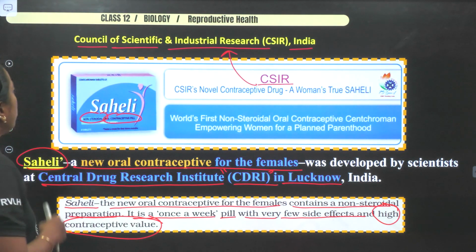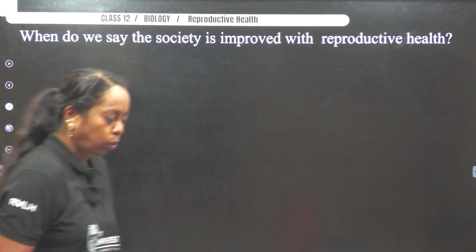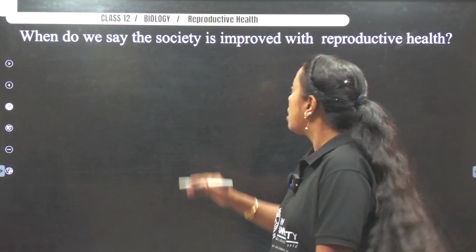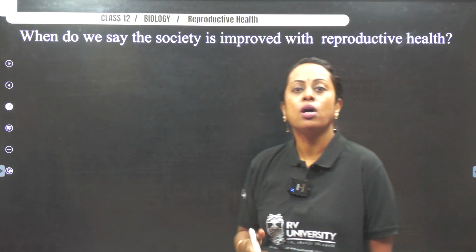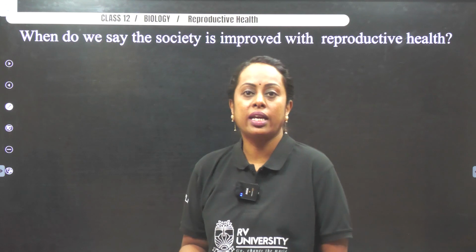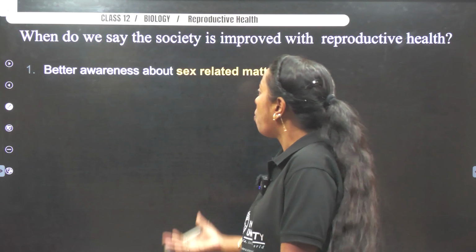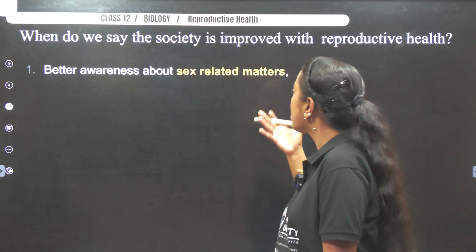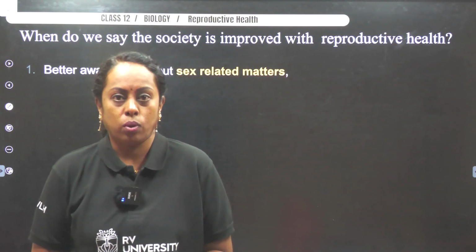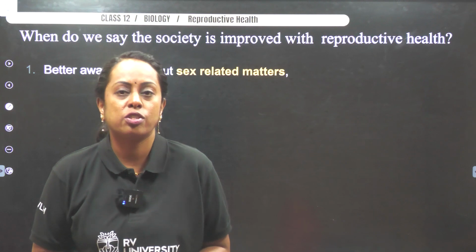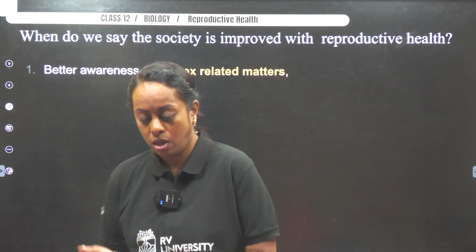Now followed with this, there's one question which asks: when do we say the society has improved with reproductive health? What makes us say our society is improved? Let us see the points. Better awareness about sex-related matters, so even in school we give sex education, which is very important nowadays.